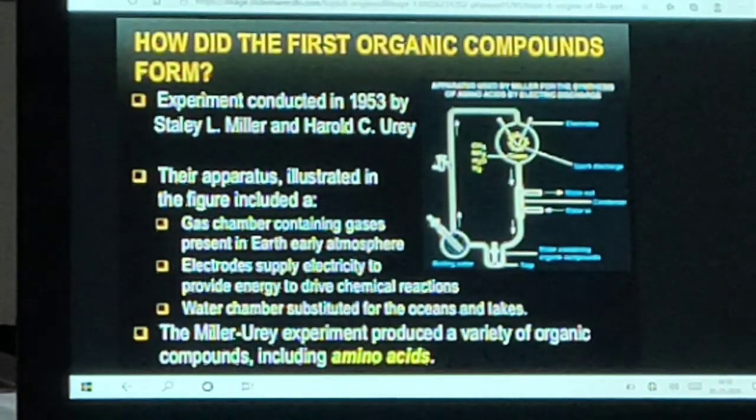This was maintained at a temperature just below 100 degrees Celsius, and sparks were passed through the mixture of gases to simulate lightning. At the end of a week, 15% of carbon from methane had been converted to simple compounds of carbon, including amino acids, which make up protein molecules.